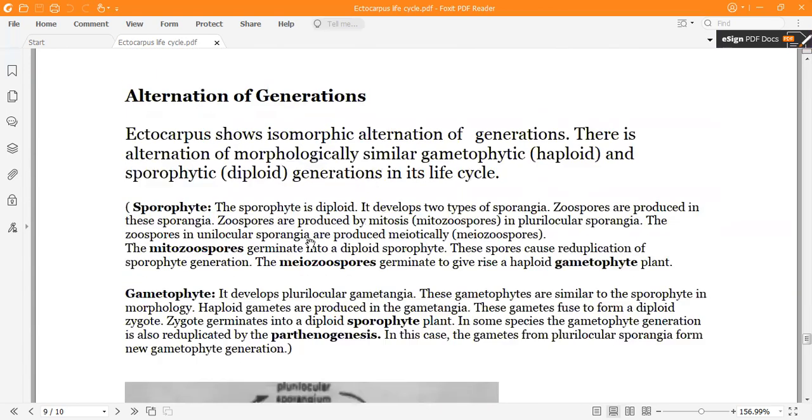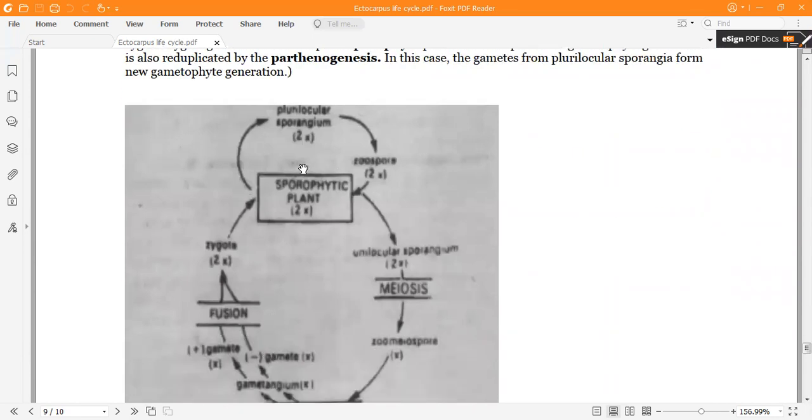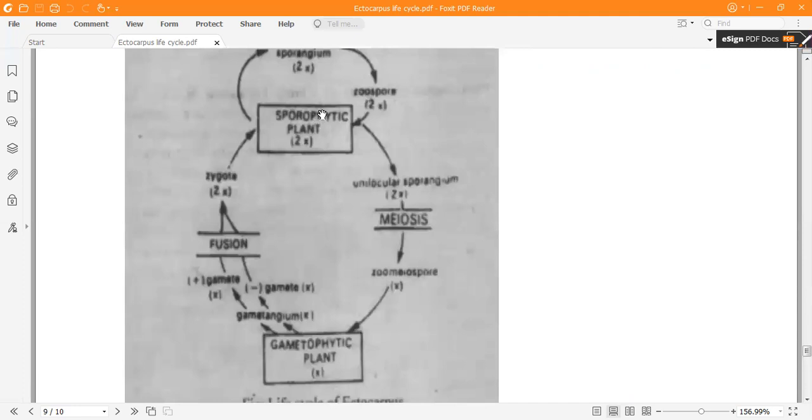Also, here we have seen that there is alternation of generation in Ectocarpus. First, there is the sporophytic plant body on which plurilocular sporangia form and they form zoospores. Then this sporophytic plant body will also bear the unilocular sporangia in which meiosis takes place and they produce the meiospores, which germinate into the gametophytic plant body.